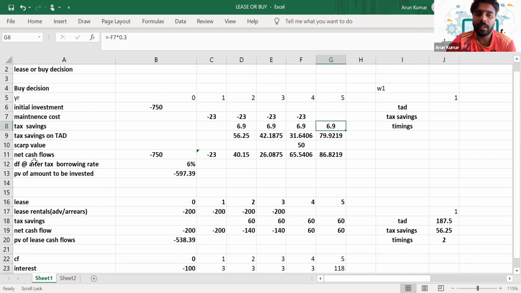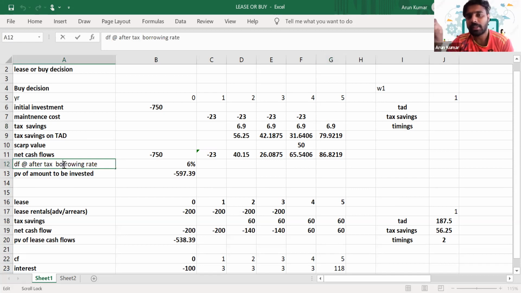Okay, so the borrowing rate that we use to discount this cash flow will be the after-tax borrowing rate. So what do you mean by the after-tax borrowing rate? It's the borrowing rate that we will use if the company does not have the option to lease this asset.